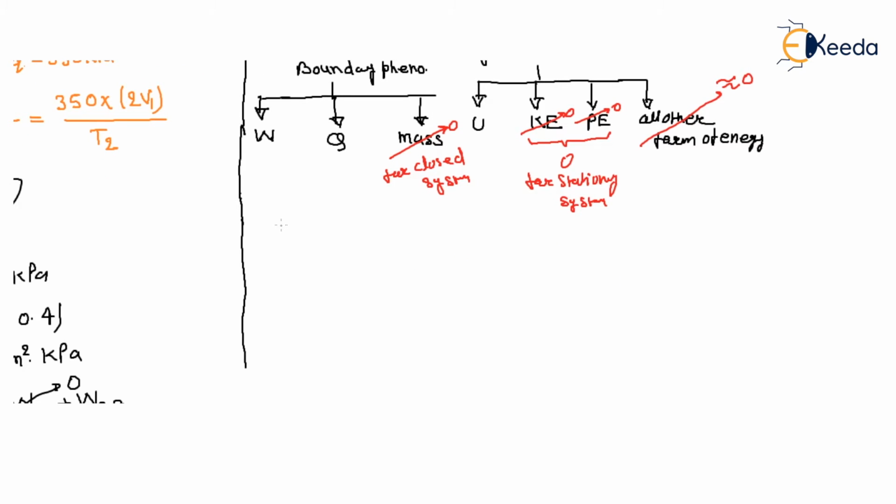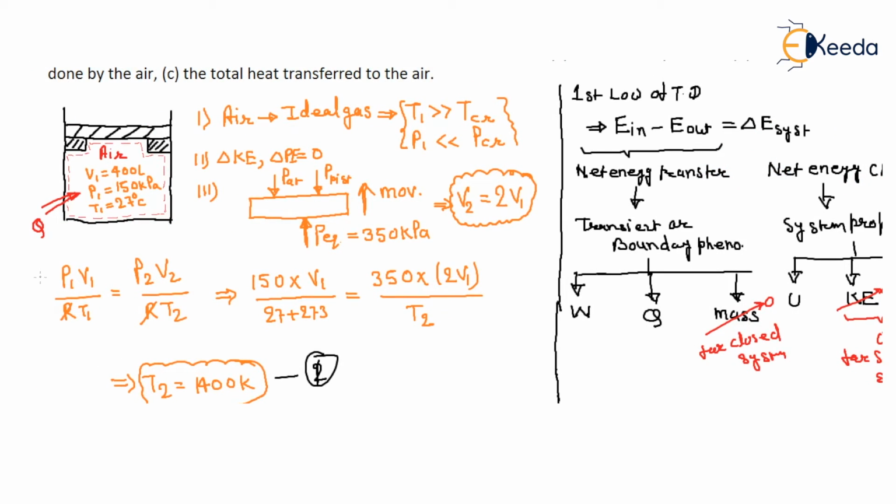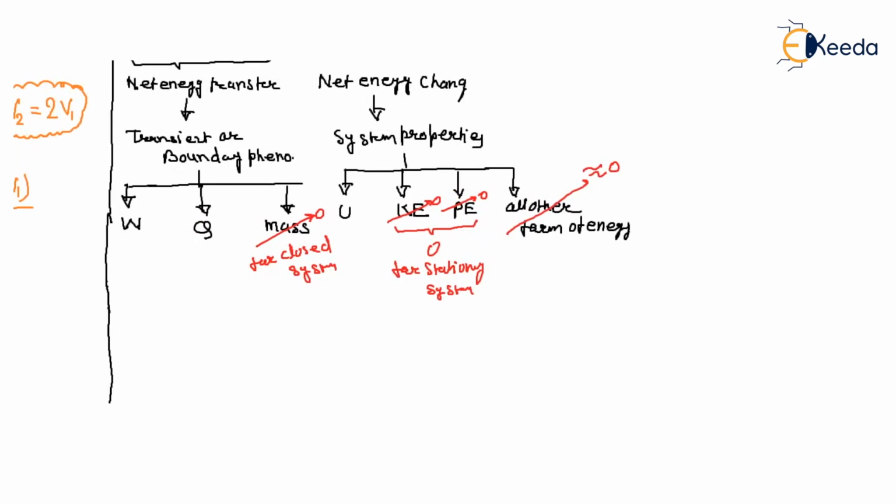Now in this case, what is in? Heat. What is out? Only the boundary work. Other than heat and boundary work, there is no other form of work. So the output work is the boundary work, and this difference will exactly give the change in internal energy.